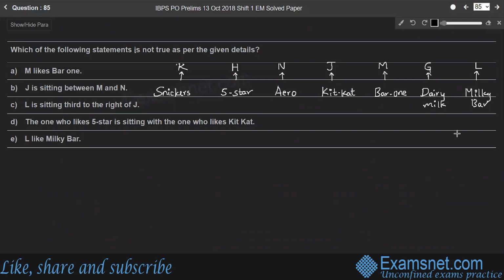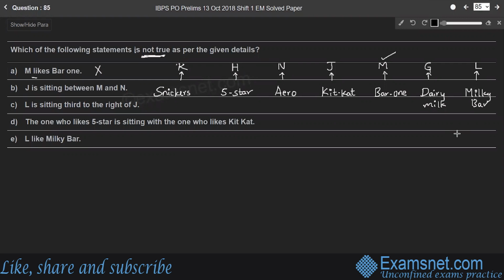Question 85. Which of the following statements is not true as per the given details? The first one, M likes Bar One. Here the person M likes Bar One, so it is a correct statement. We have to pick the statement which is not true, because the question asks which of the following statements is not true.